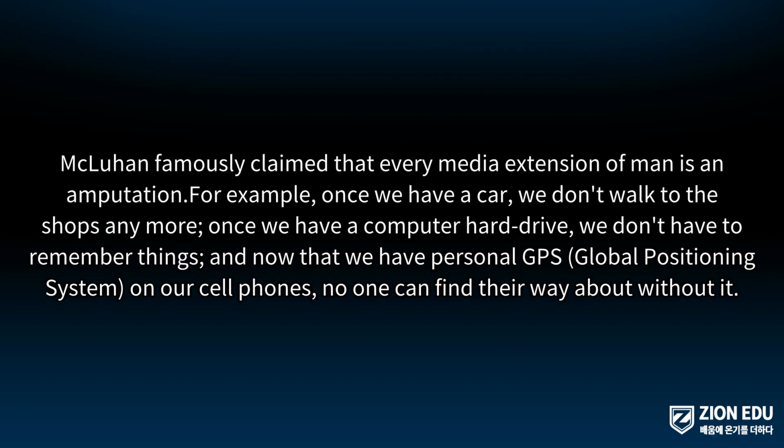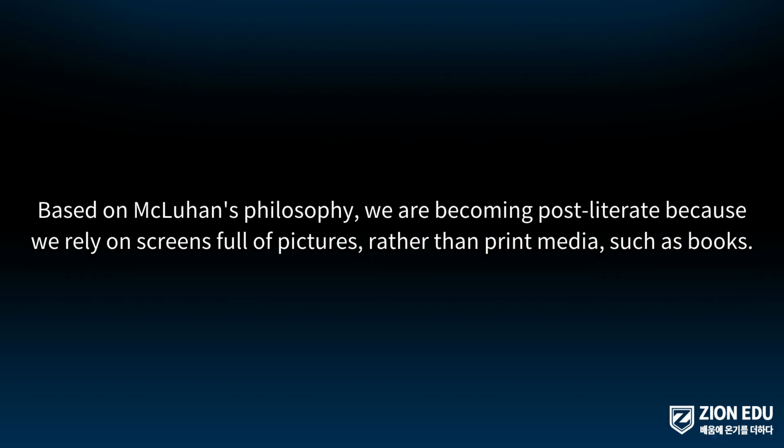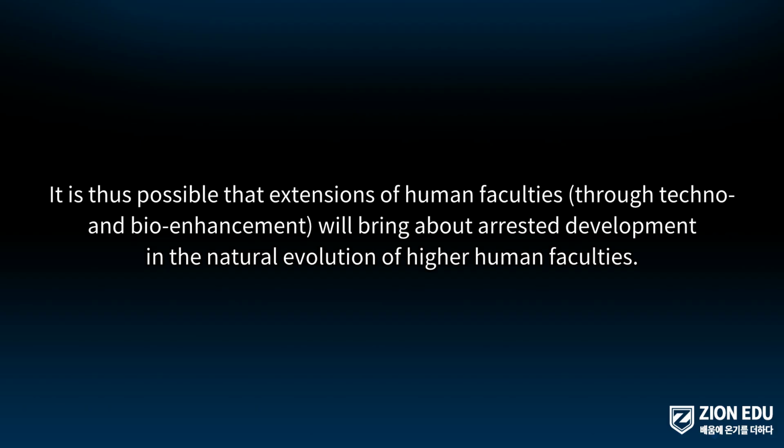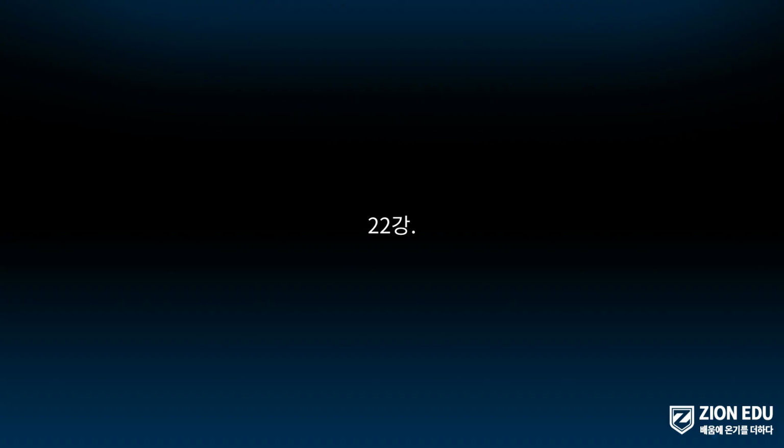For example, once we have a car, we don't walk to the shops anymore. Once we have a computer hard drive, we don't have to remember things. And now that we have personal GPS, global positioning system, on our cell phones, no one can find their way about without it. Based on McLuhan's philosophy, we are becoming post-literate because we rely on screens full of pictures, rather than print media, such as books. It is thus possible that extensions of human faculties, through techno and bio-enhancement, will bring about arrested development in the natural evolution of higher human faculties.